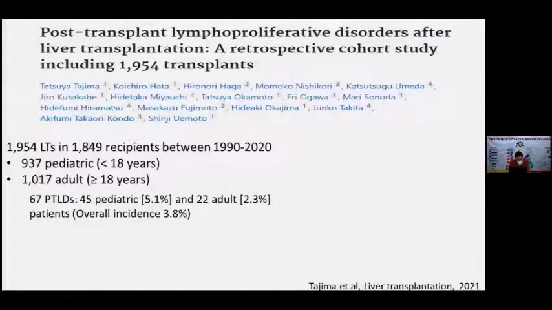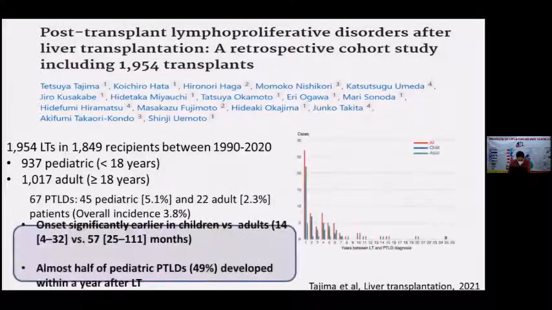This was a study that I was talking about, published this year only. More than 2,000 liver transplants over a 30-year period, that included almost 1,000 pediatric and 1,000 adult transplants. Overall prevalence was around 3.8% in this study. The onset of PTLD was earlier in children as compared to adults, 14 months versus 57 months. And half of the pediatric PTLD developed in the first year after transplant.